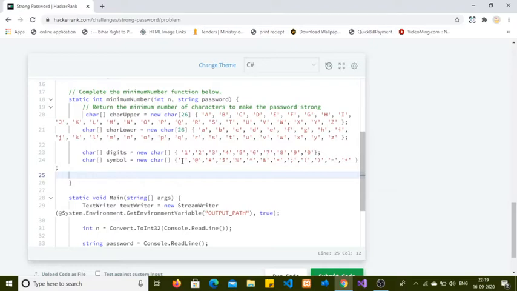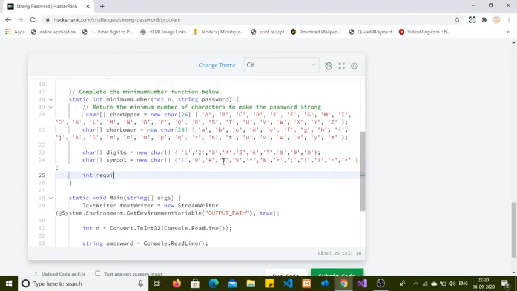At least one means between all these uppercase, lowercase, digits and symbols, at least one from each should be present, then only the password would be acceptable, otherwise not. So let's write the code for checking this criteria.